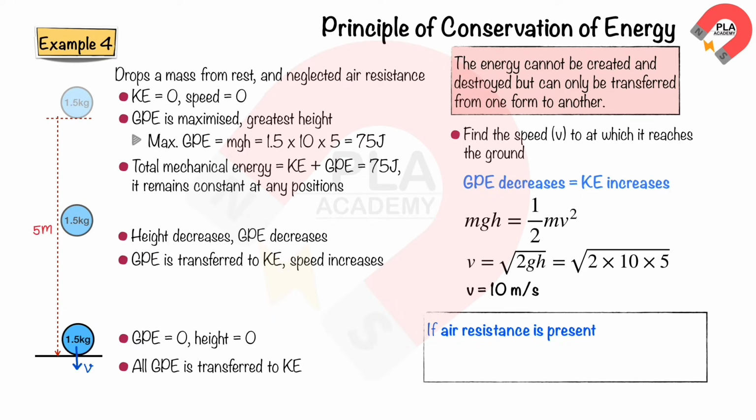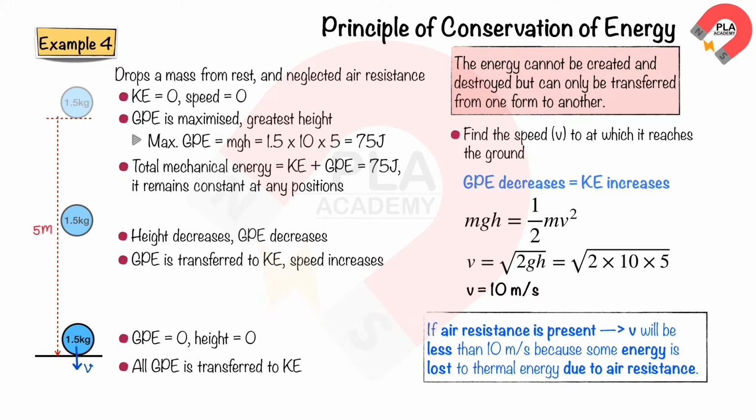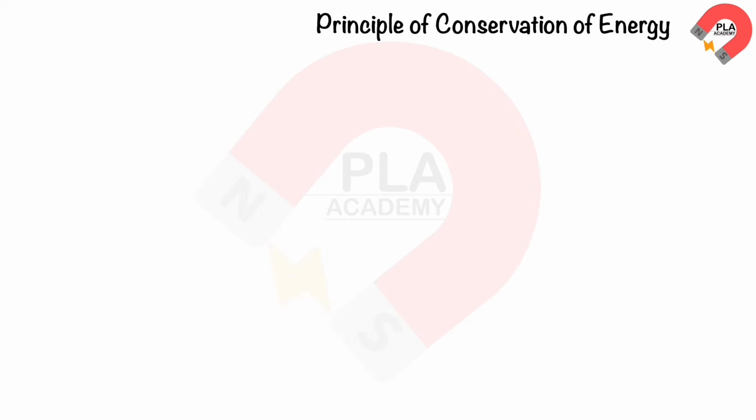If air resistance is present, the speed, v, at which it reaches the ground will be less than 10 meters per second, because some energy is lost to thermal energy due to air resistance. In another scenario, let's assume a mass is thrown upward through the air with an initial speed of 10 meters per second.